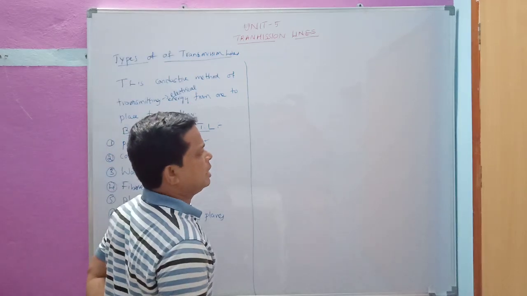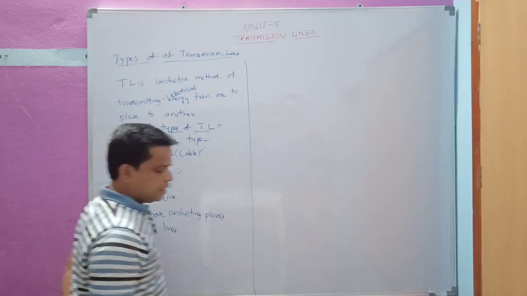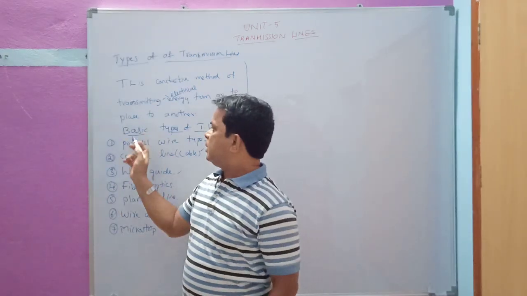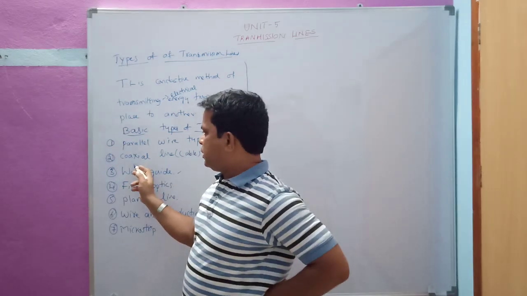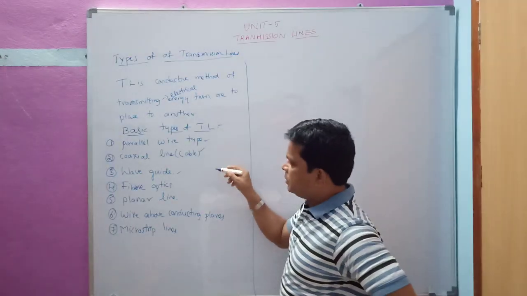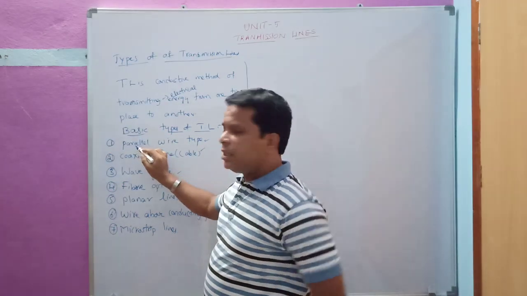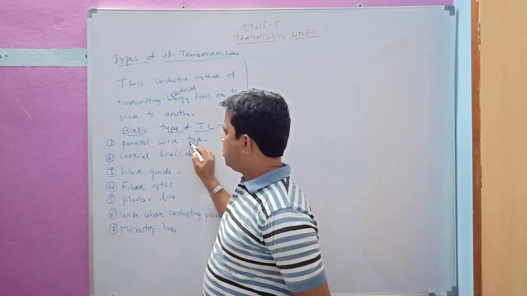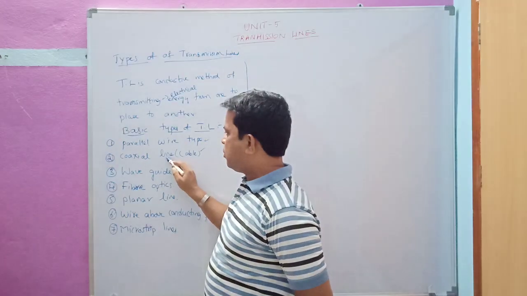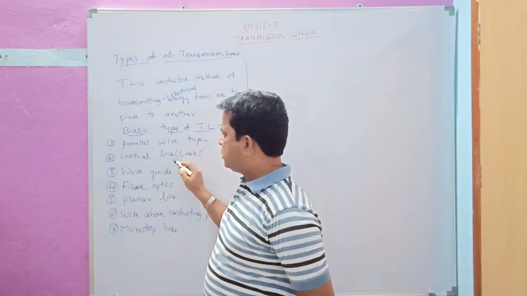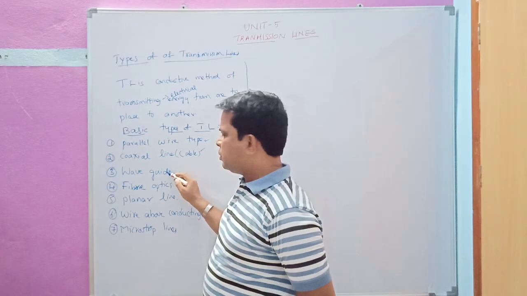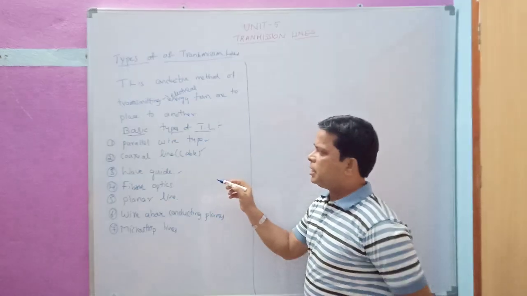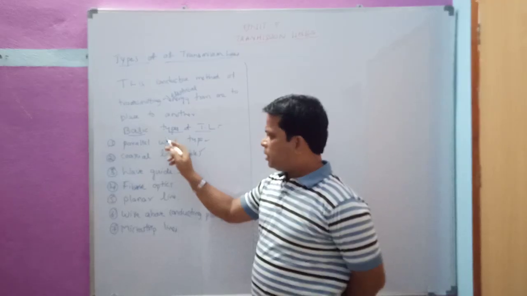In the parallel line and coaxial, the power is more compared to the other transmission lines, and the frequency is less. Here the power is comparatively less and the frequency somewhat more, and here the power is very small whereas the frequency is very high. That is how we are going to classify them.